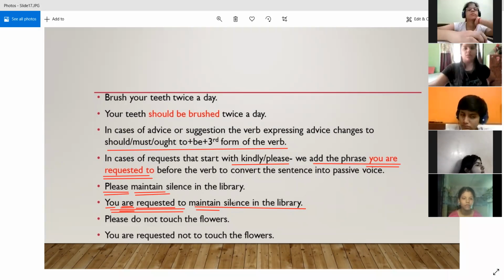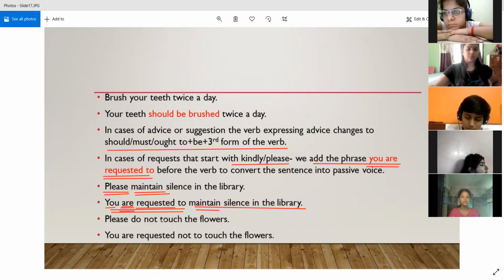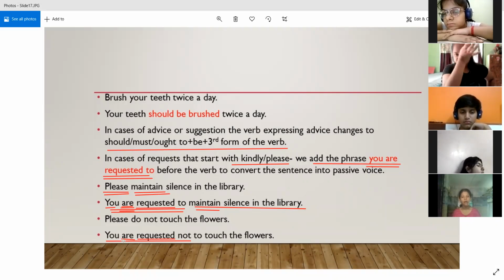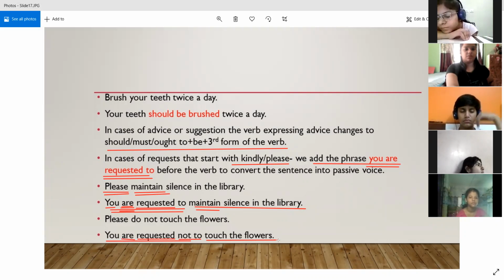See the second example also. Please do not touch the flower. This is again a request, but in a negative way, because we are saying do not touch the flower. So again we are using "you are requested to." The correct form of the be verb is present, and the third form of the verb request is also present. So the requirement for the third form of the verb and the correct form of the be verb are fulfilled in the phrase "you are requested." And because it is a negative sentence, we are using "not to," and then the phrase touch the flowers is written as it is.